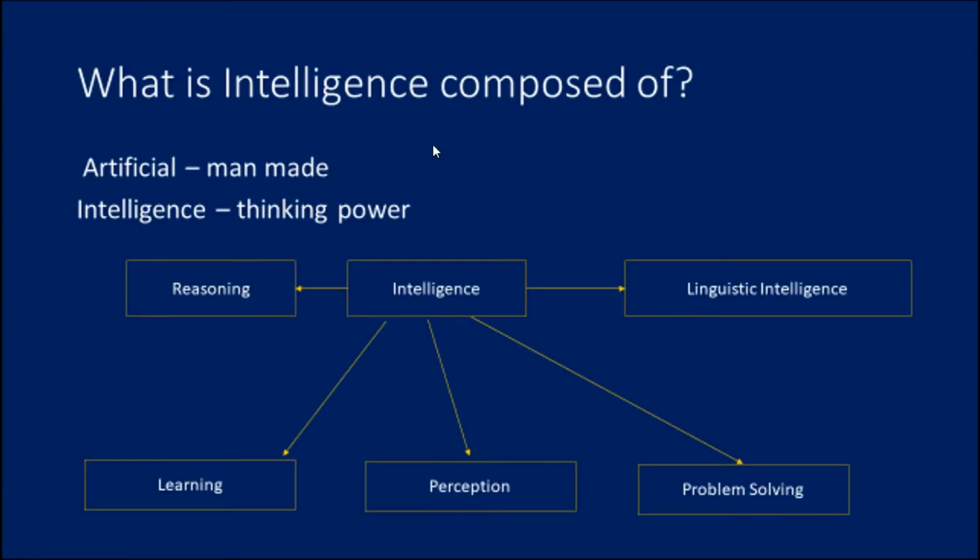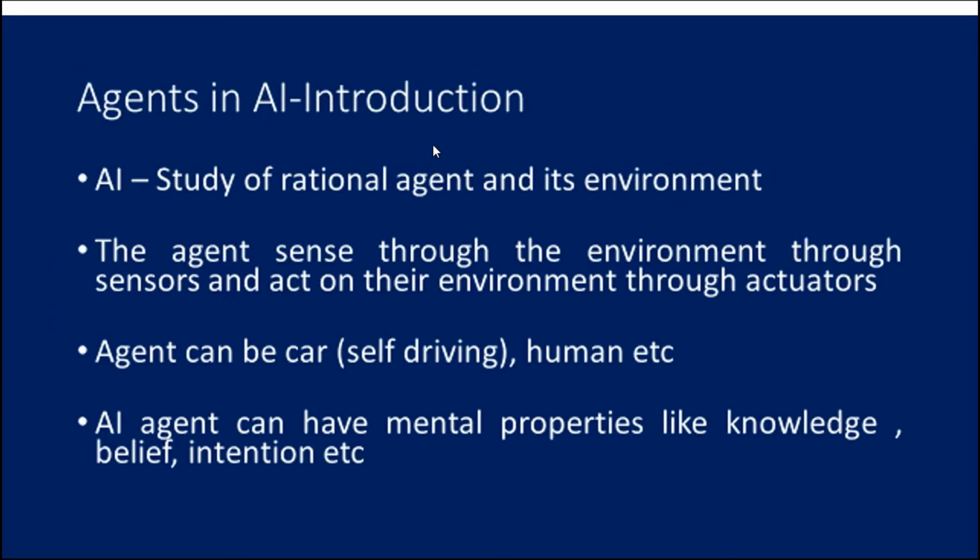Hello everybody. Now we are just going to see what is meant by agents. We know what is meant by artificial intelligence, and what intelligence is. Artificial means what, and intelligence means the thing. What are all the things we have seen, right? So now we are just going to see what is meant by agent. What are the functionalities of this agent? Let me see in detail about it.